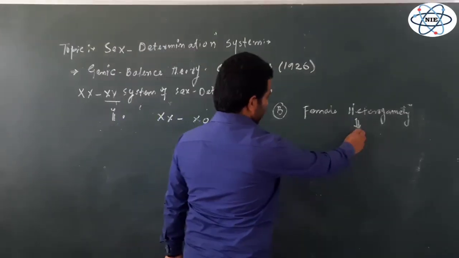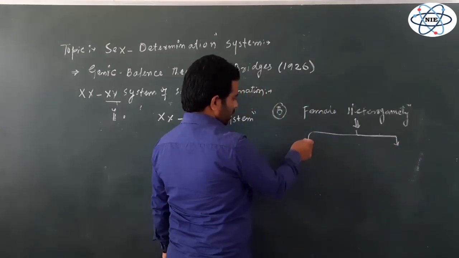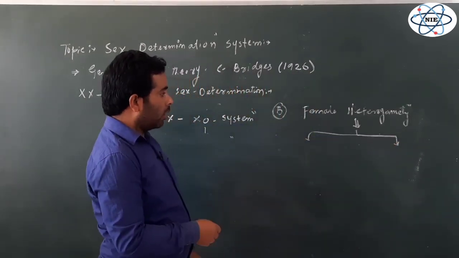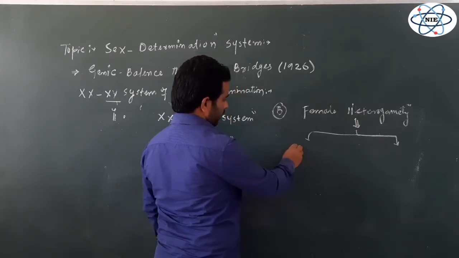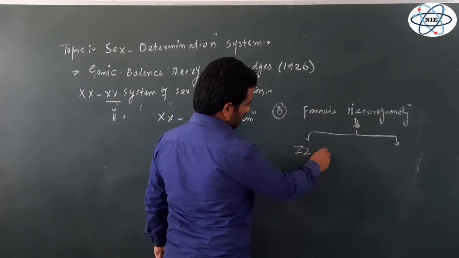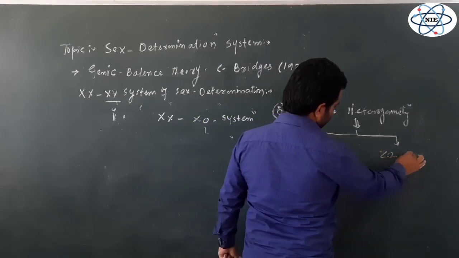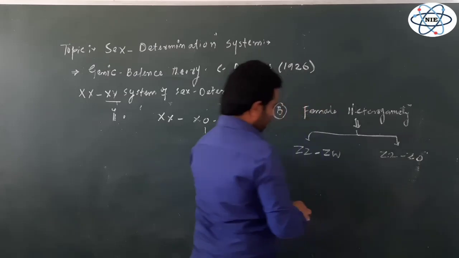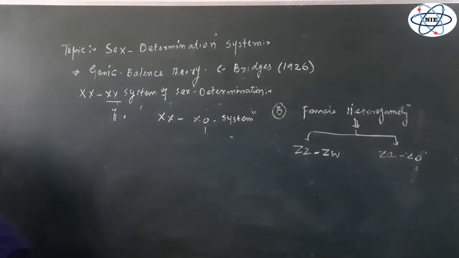And we can cite two examples here. We have already mentioned in the first lecture, in the first video, right? We have here two examples, that is, one is ZW and another is ZZ0, right? We have changed the alphabets so that confusions can be avoided.